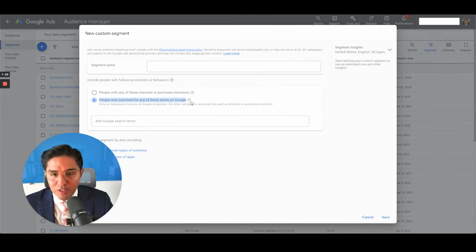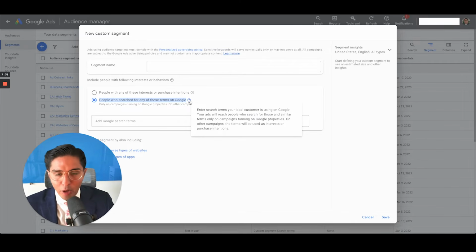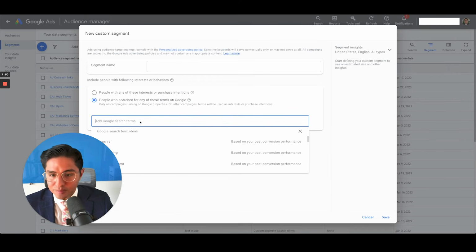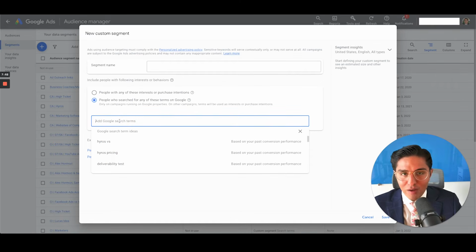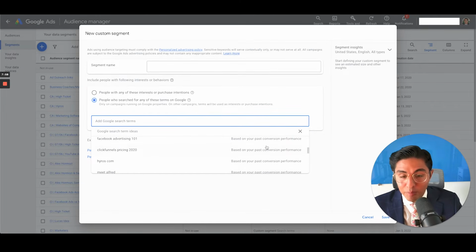You can actually click on this button right here inside of this window, and people who have searched for any of these terms on Google, if you look over the help icon: enter search terms your ideal customer is using on Google. Your ads will reach people who search for those and similar terms only on campaigns running on Google properties. This is really powerful. If you have ads already running, you can click on here, and it'll show you different keywords that you should be targeting based on your conversion performance in the past.